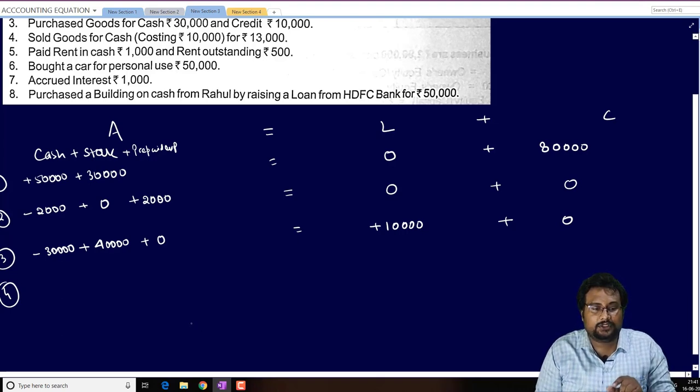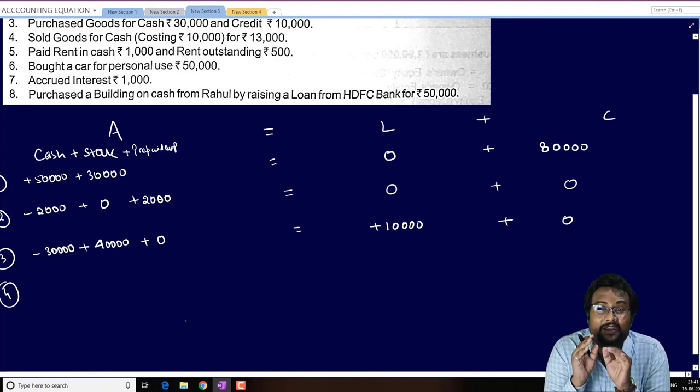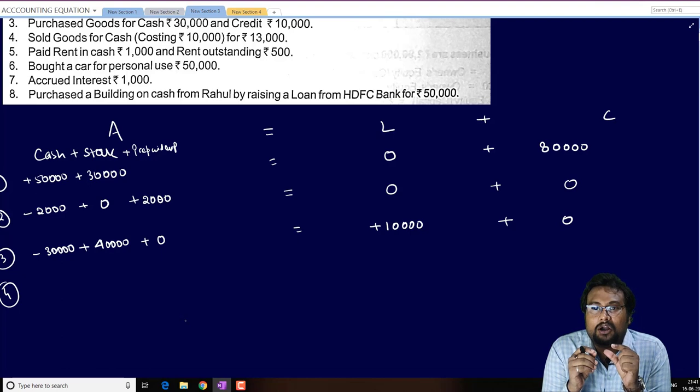Sold goods for cash costing 10,000 for 13,000. Now here is a very important concept you should remember. From the stock, we always deduct the goods amount at the cost price. What is the cost price?